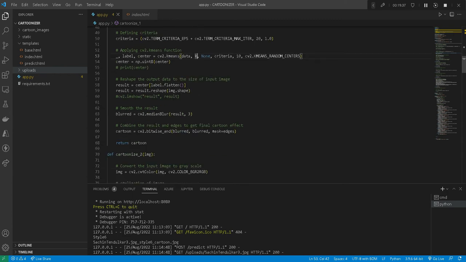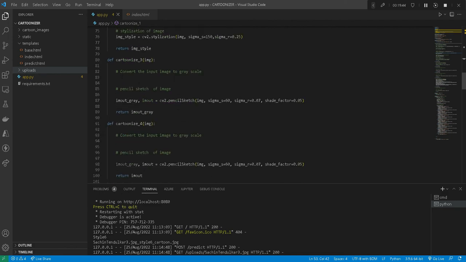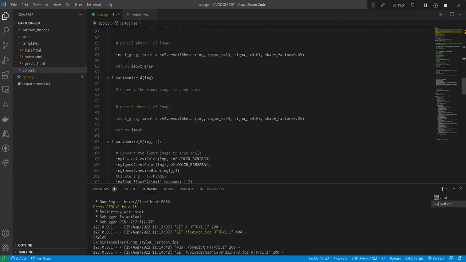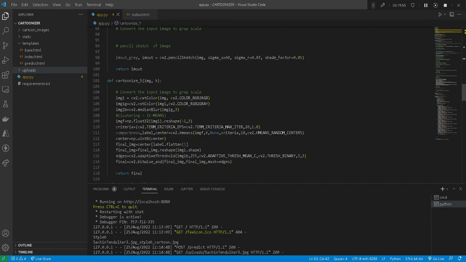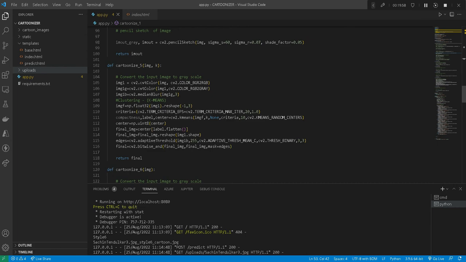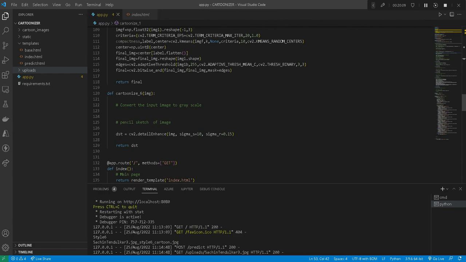So this is our one, and in cartoonize 2 we are doing stylization, which is the watercolor effect. Cartoonize 3 is our pencil sketch in the form of grayscale, 4 is the pencil sketch in the form of a colored scale, and 5 is the pastel color effect, in which we have changed certain parameters here and there, and it changes the full output, giving the effect of pastel colors. 6 is the detail enhancing one.